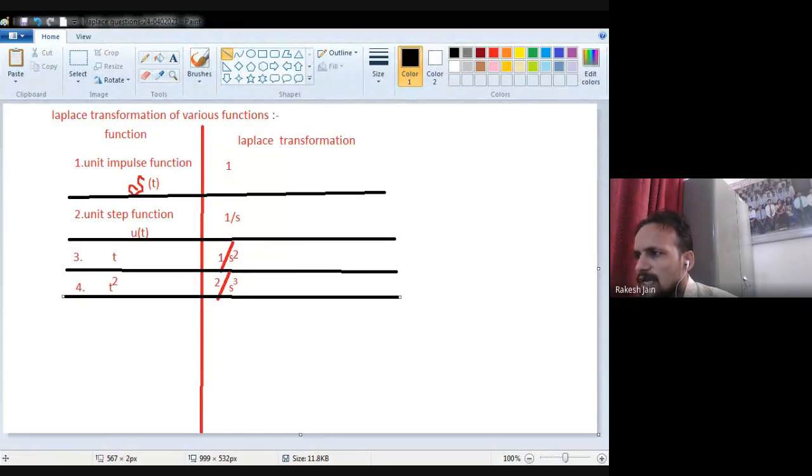Whenever you have a function t with any power, let's suppose n is the power, then the Laplace transformation of this function will be factorial n divided by s raised to the power n plus 1.